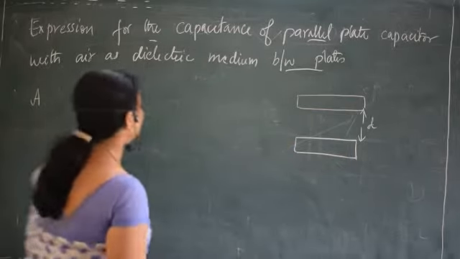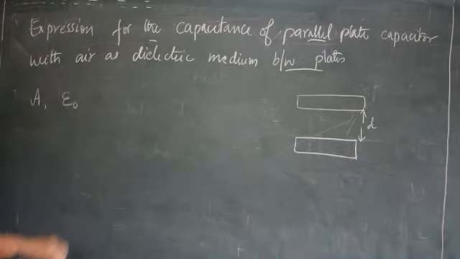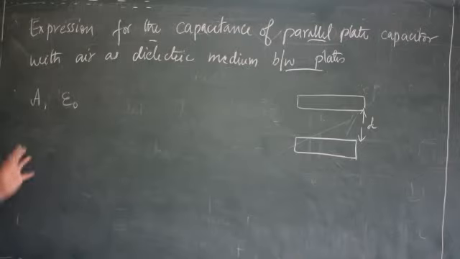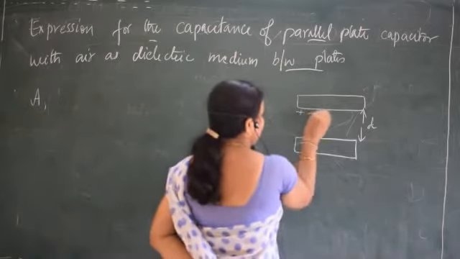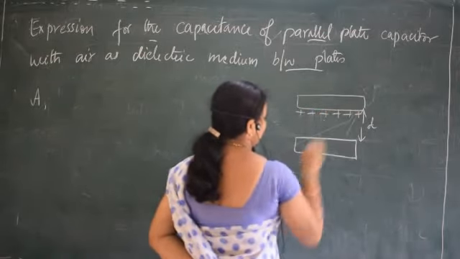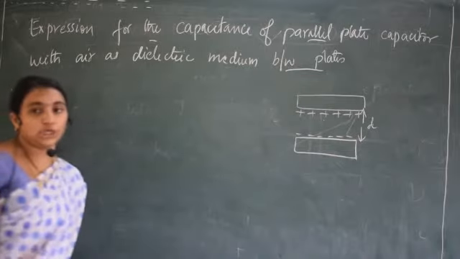So the permittivity of free space is given by epsilon naught. We'll speak about this epsilon naught later. I'll say why we have used this epsilon naught, because you are going to help me. Let plus q and minus q be the charges present on the two plates. In this plate the charge present is plus q, in this plate the charge present is minus q.